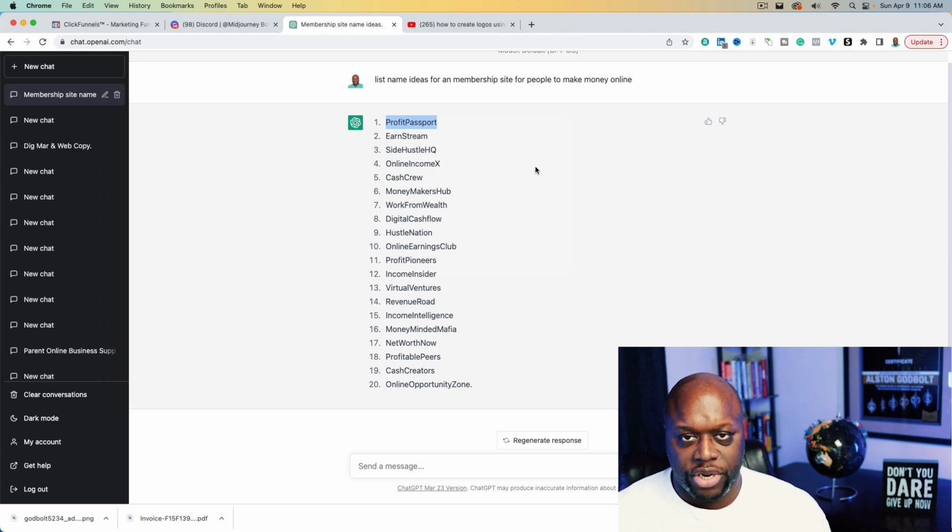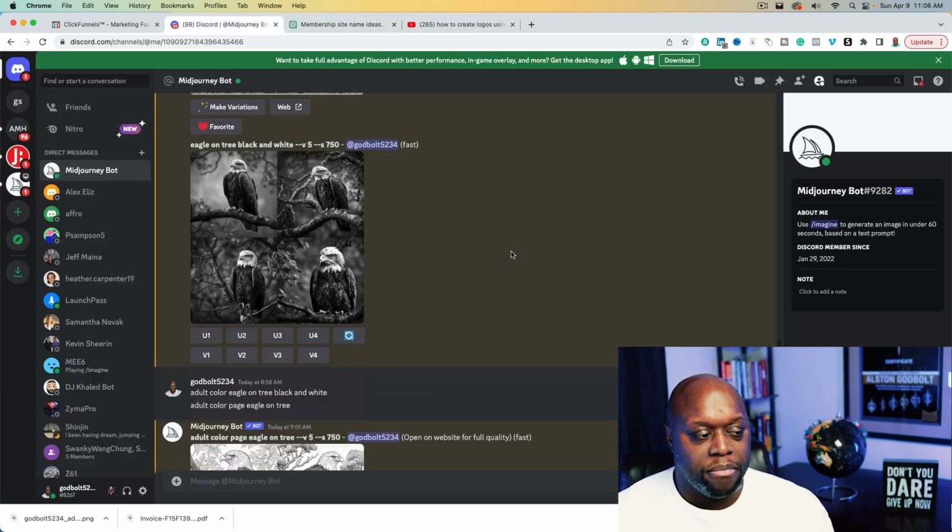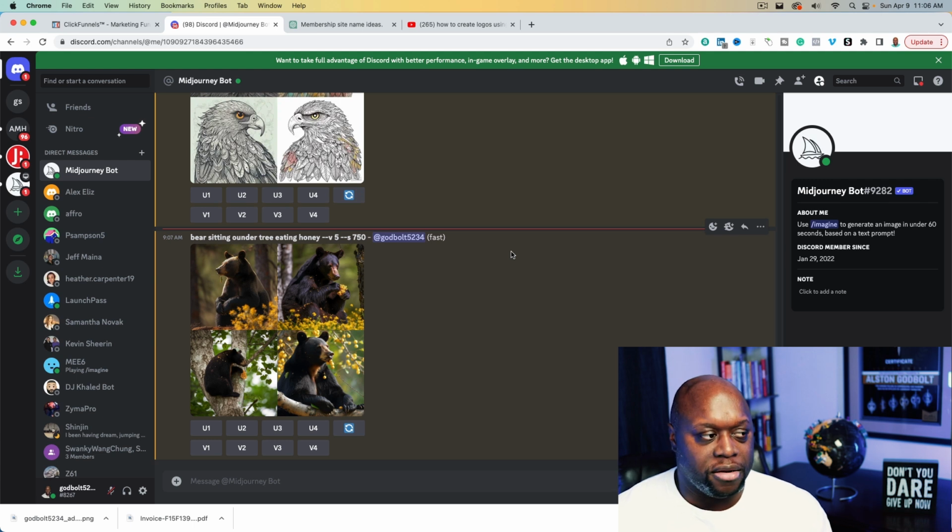Now, Midjourney has two tiers. It has a free tier and a paid tier. Midjourney is embedded in something called Discord. I'm not going to go through the process of explaining what Midjourney and Discord are and how to use them, because there are tons of other videos. What I want to show you is how you can use AI software to help you build a business. It can be used to build out logos that you can sell, or you can use this as a part of your business.